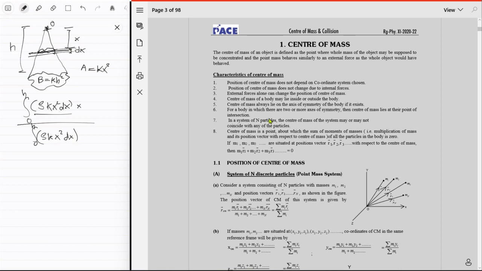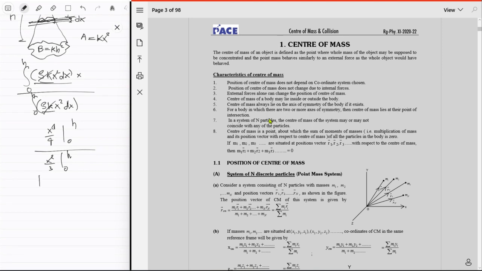Some stuff cancels. You can just take these out because rho and k are constants, and similarly you can take these out, so just cancel these anyway. So you just got integration of x cube, which happens to be x power 4 upon 4, going from 0 to h. And then for this guy, just x cube upon 3, going from 0 to h as well. This becomes h power 4 upon 4, and then you divide by that, it's 3 upon h cube. It just becomes 3/4 h.